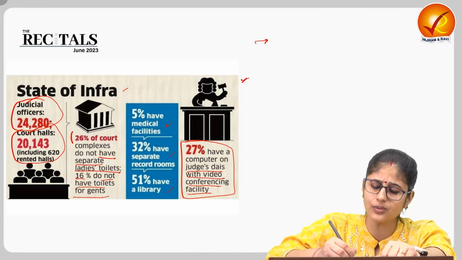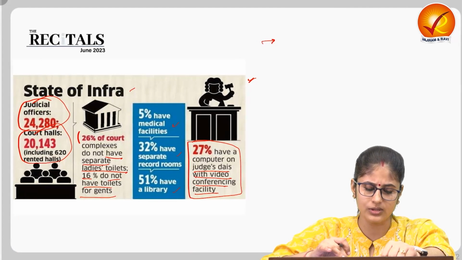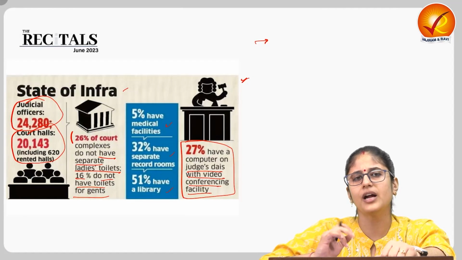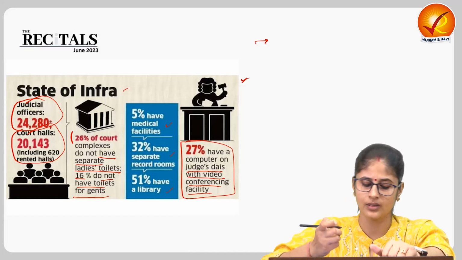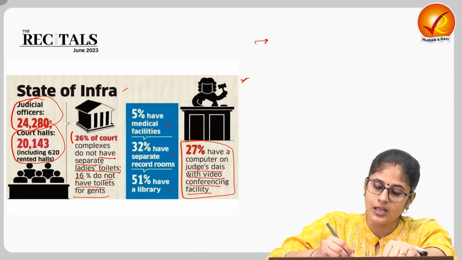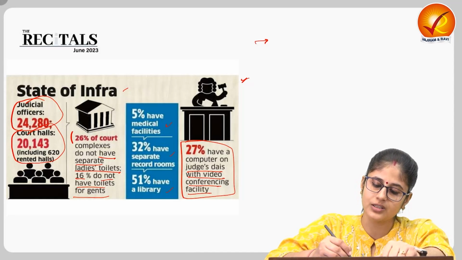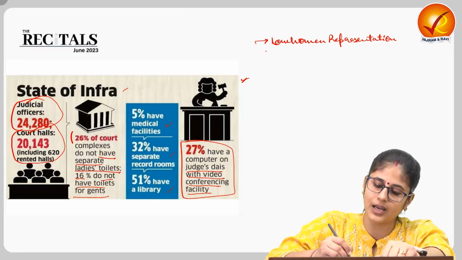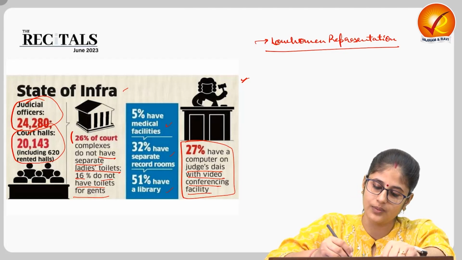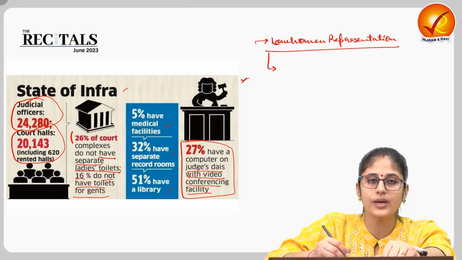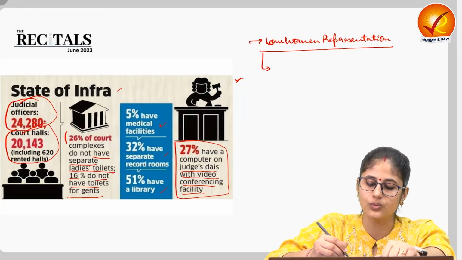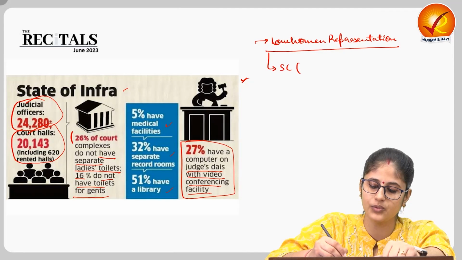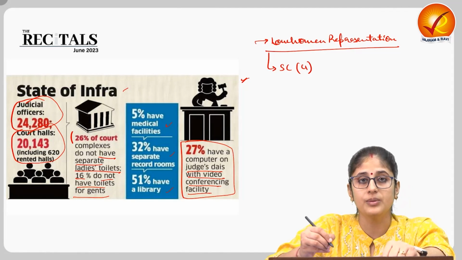Now, why do you need judicial infrastructure? The first reason is, when you have poor judicial infrastructure, you have low women representation, especially in the higher judiciary. This was something which was highlighted by the CJI as well. According to the India Justice Report 2022, in the Supreme Court you only have 4 female judges.